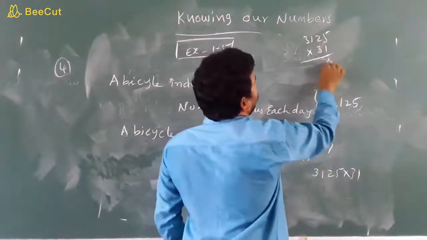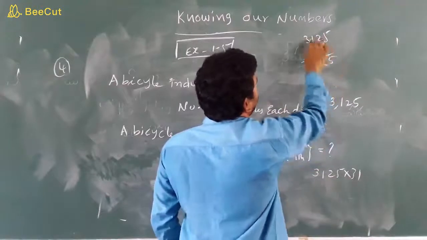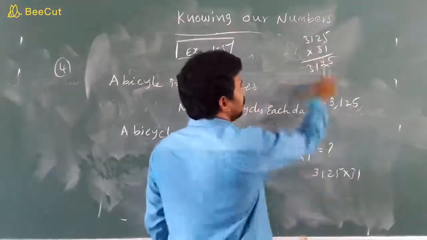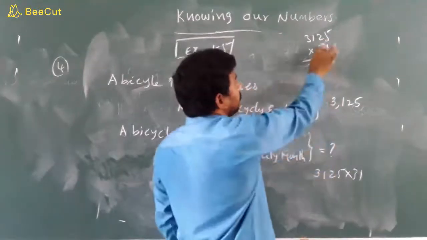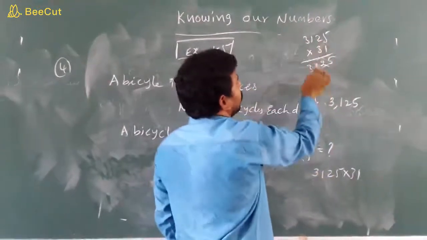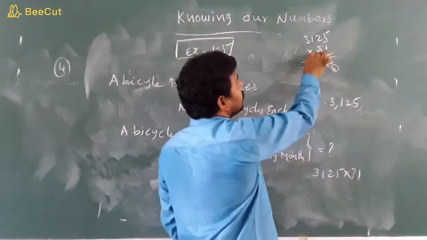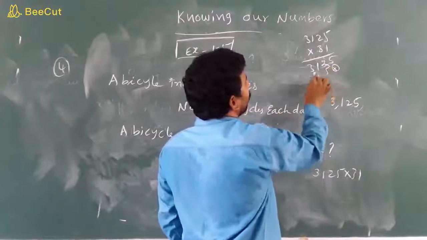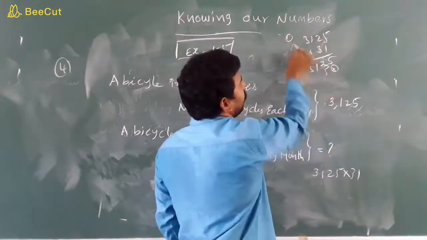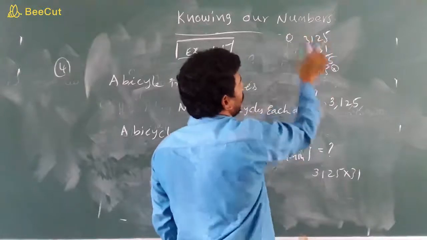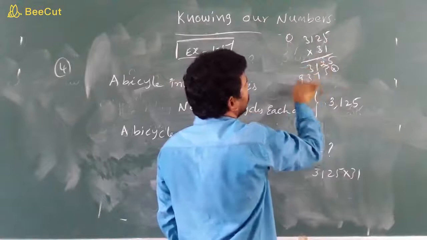1 5 is 5, 1 2 is 2, 1 1 is 1, 1 3 is 3. Once again children, 1 5 is 5, 1 2 is 2, 1 1 is 1, 1 3 is 3. Leave 1's place digit. Now take 10's place digit. 3 5 are 15, 1 carry, 3 2 are 6, plus 1, 7, 3 1 are 3, 3 3 are 9.